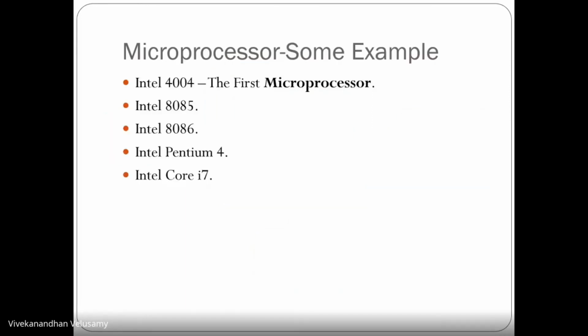So there are some examples for microprocessor. Everybody knows, right? We are using Intel processors in each and every CPU. Intel 4004 is the first microprocessor. Then after that 8085, then 8086, Pentium 4, and now it is Core i7. In our subject we are going to learn about the Intel 8086 microprocessor. In the older syllabus we discussed 8085, but for this new syllabus we are going to discuss 8086.